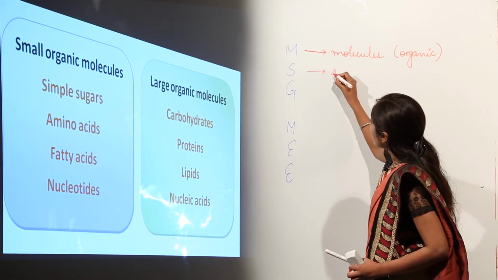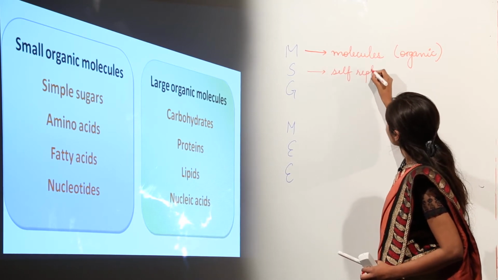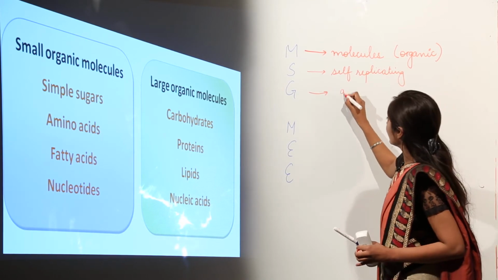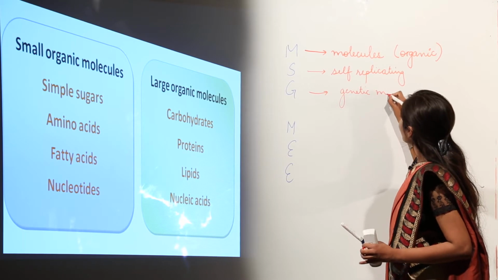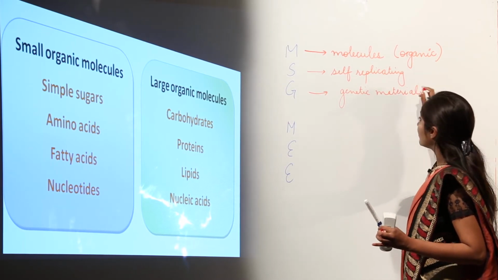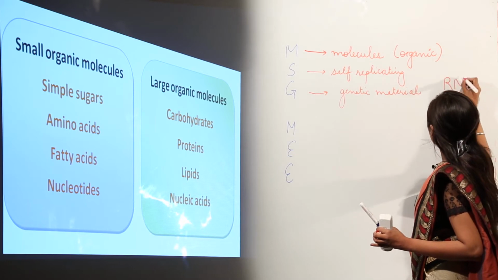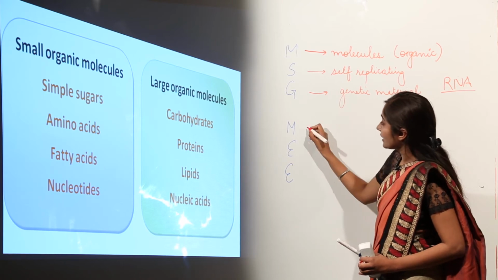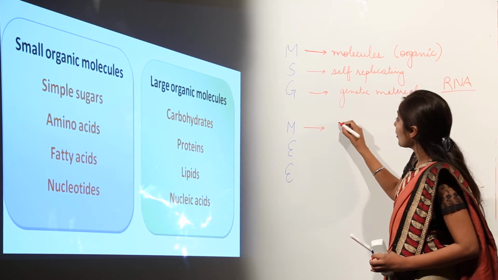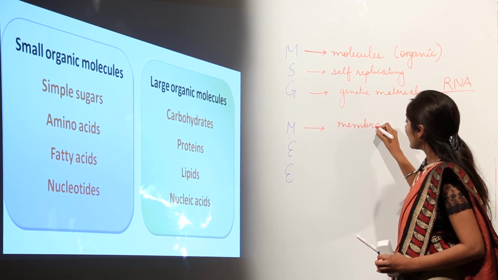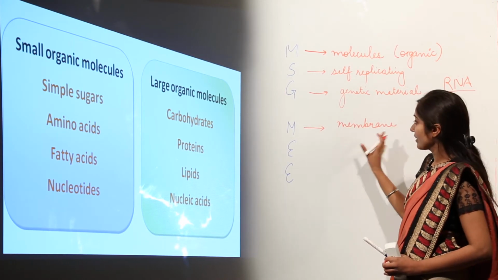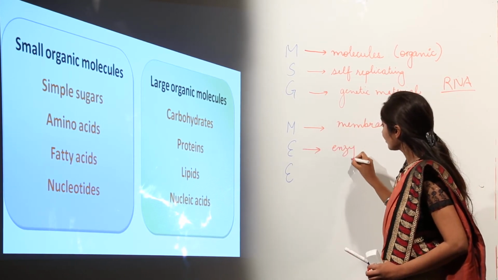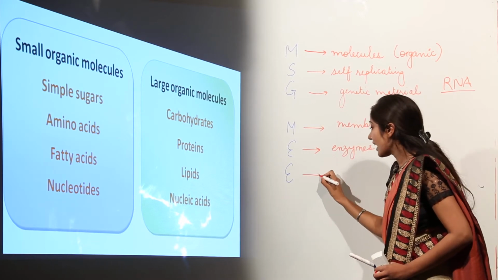Secondly, we need self-replicating genetic material. G stands for genetic material. We'll discuss in detail later on, but this self-replicating genetic material is actually RNA, that is ribonucleic acid. Then we move on to the next letter, M. Here M stands for membrane. We need a membrane that separates us from the surroundings, that is the cell membrane. E stands for enzymes, and the second E stands for energy.